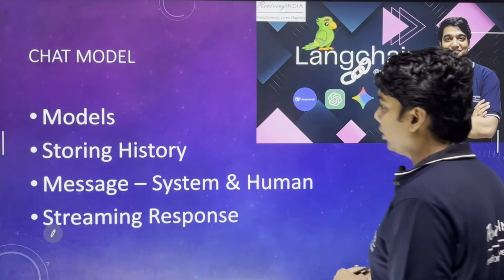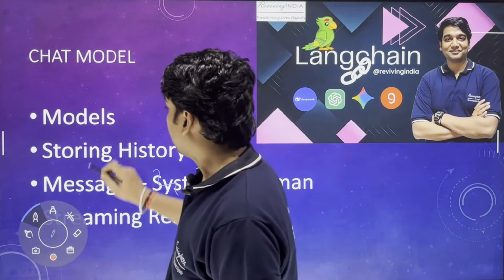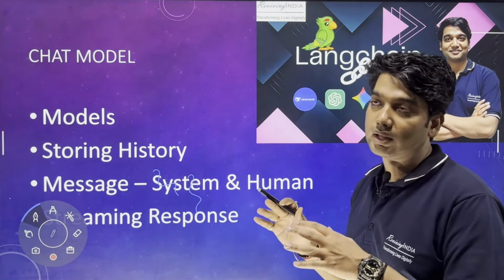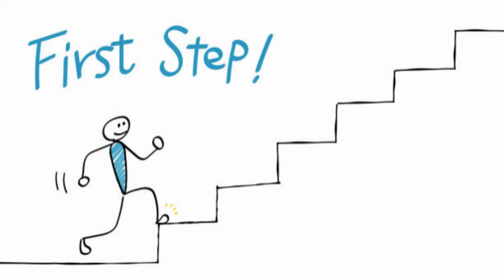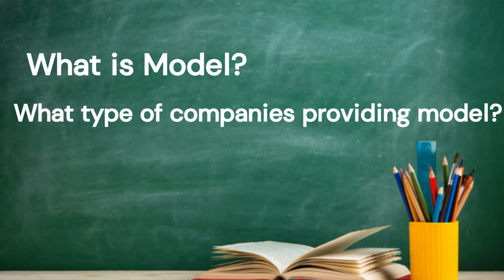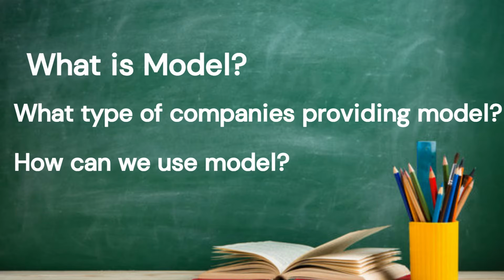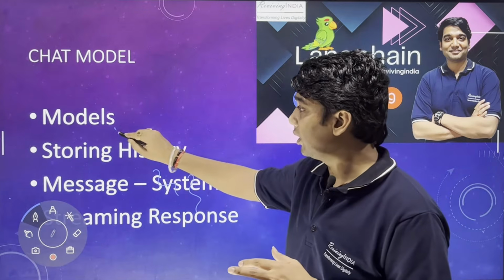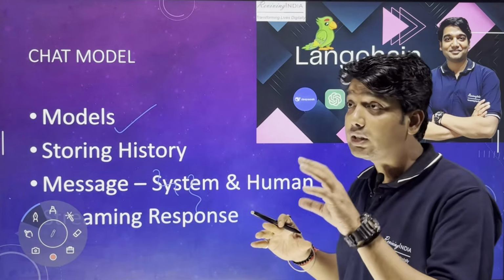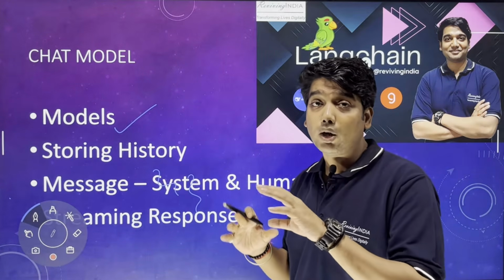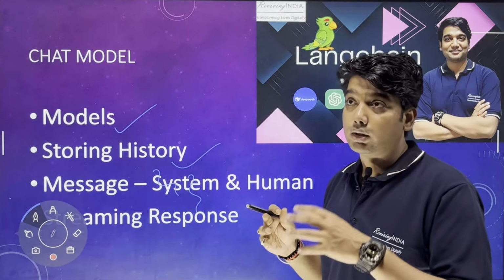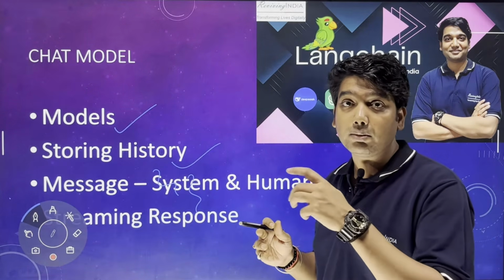Next. So you can see, guys, this is the first: chat models. Chat model is the first step, where we need to understand what a model is, what companies provide the models, and how we can use these models. And then of course we will learn how to store the conversation between a user and the bot, so that there is context passing between the models.